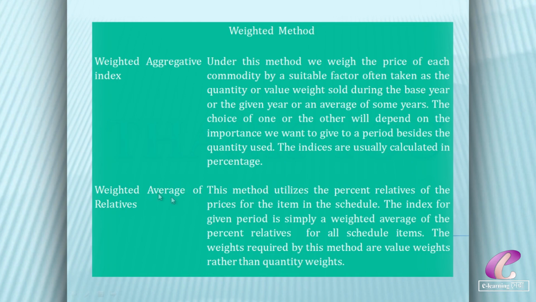The second method is the weighted average of relatives. In this method, we take the percentage of the prices for the items in the schedule. The index for the given period is simply a weighted average of the percentages for all scheduled items. The weights required by this method are the value weights rather than the quantity weights.